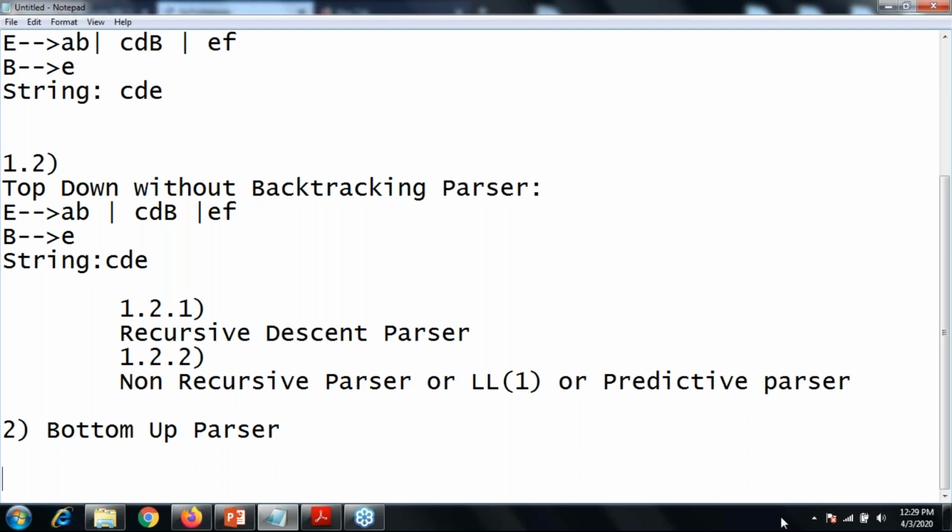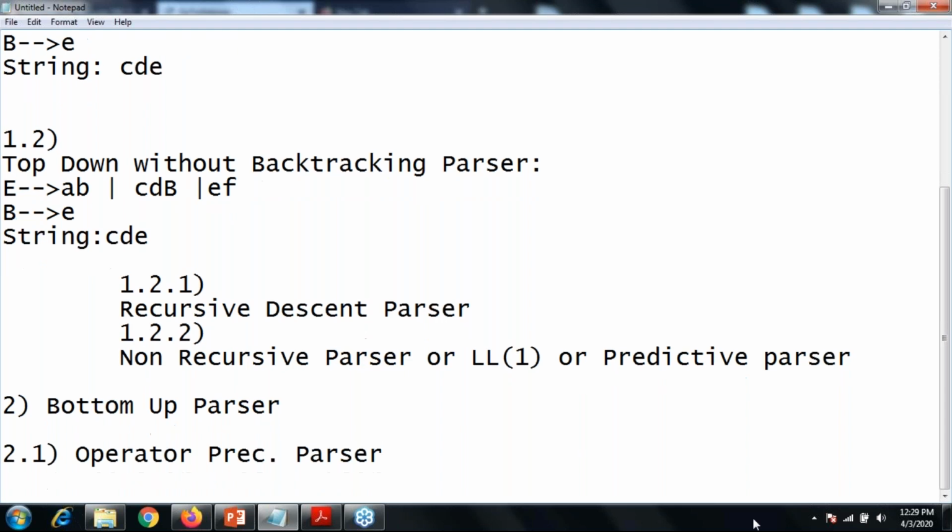So we can say that our major concern is with 2.1, that is the operator precedence parser, and the second one, that is the LR parser. So the major concern of the bottom up parser is the operator precedence parser as well as the LR parser. Now the LR parser is furthermore divided into four major parts.